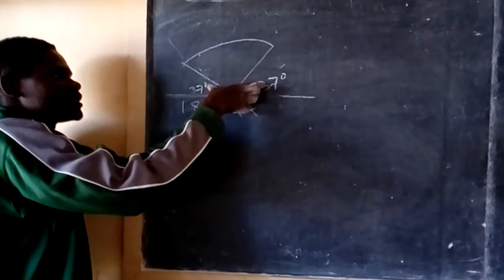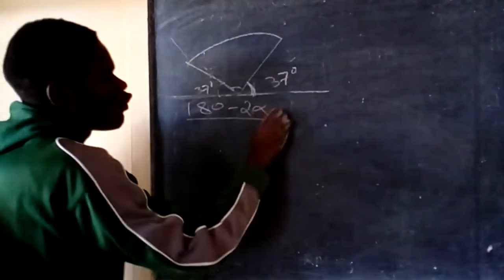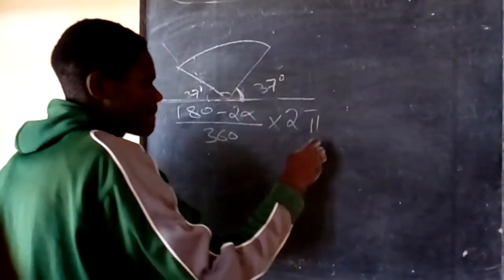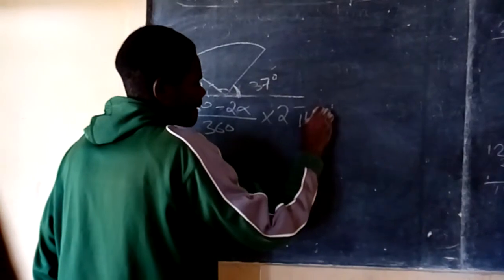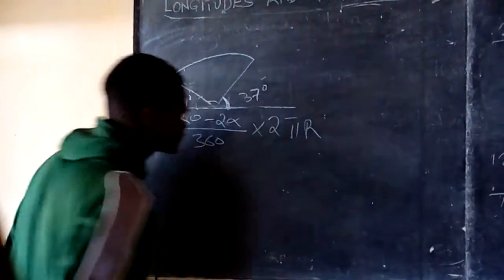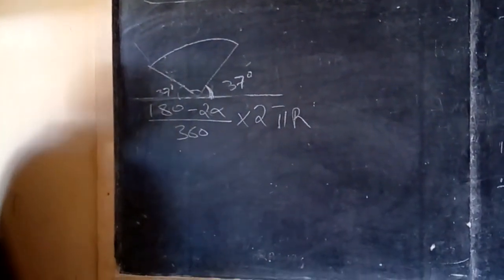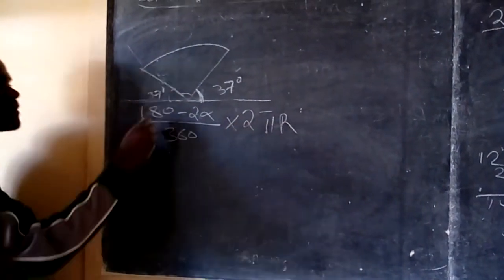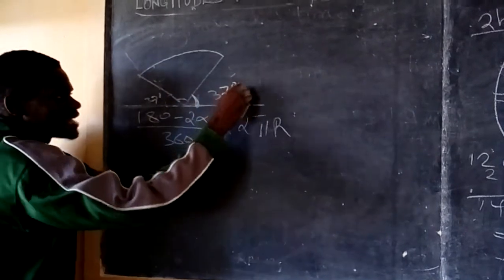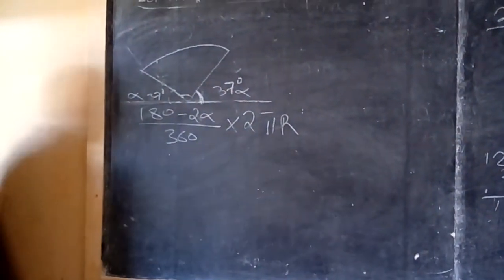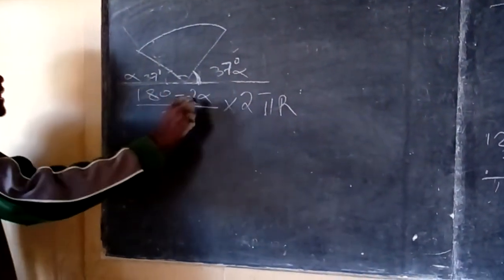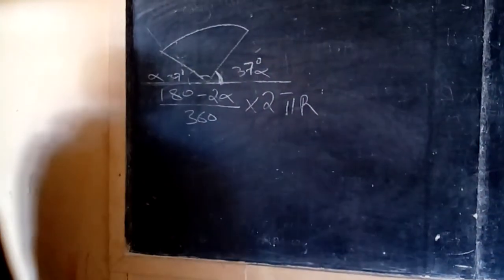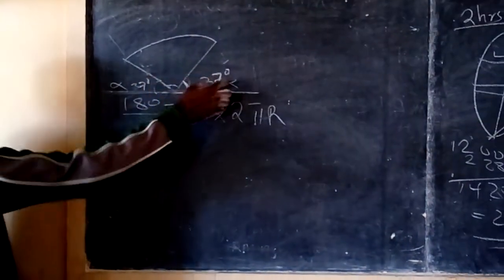Alpha is always the common angle, so 2 alpha over 360 times 2 pi r. Normally it's just theta over 360 times 2 pi r, but because we have an alpha here and another alpha here, we subtract the 2 alpha. So 180 minus 2 alpha over 360 times 2 pi r.